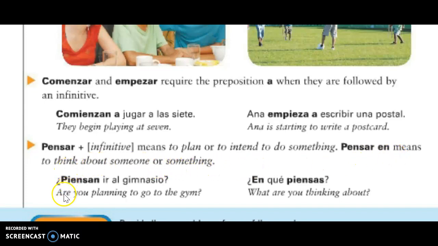So, if you plan to go to the gym, you'd say, piensan ir al gimnasio. And then if you wanted to ask someone what they're thinking about, en qué piensas. So, en is used when you want to think about somebody, and then an infinitive verb is used when you want to plan or intend to do something. And that's it.